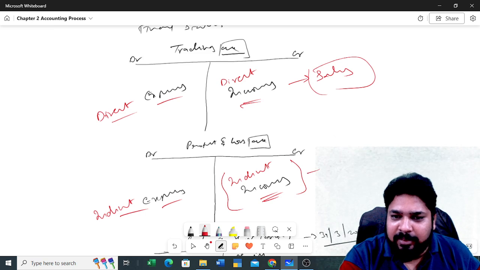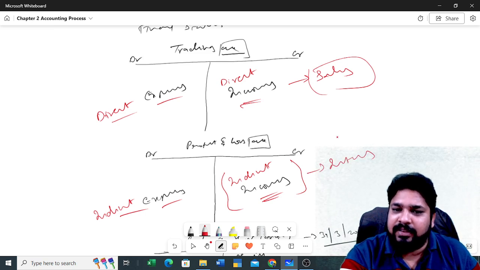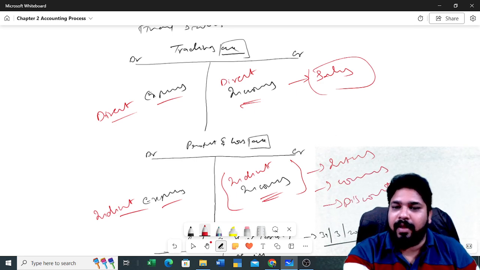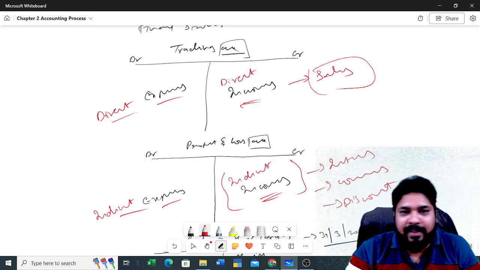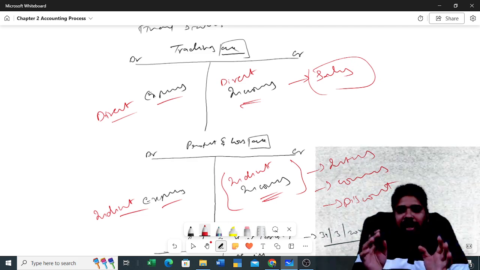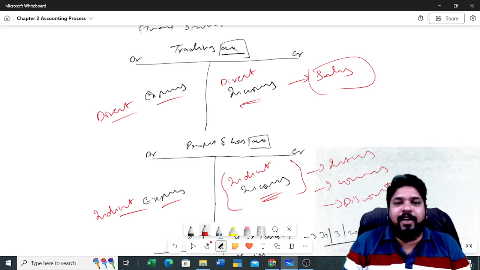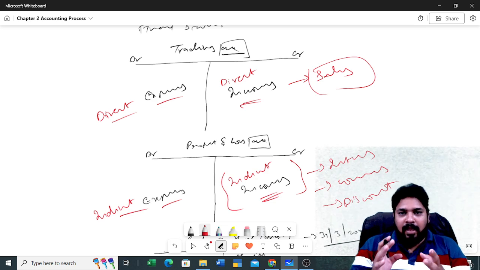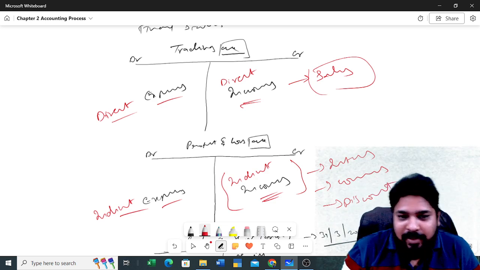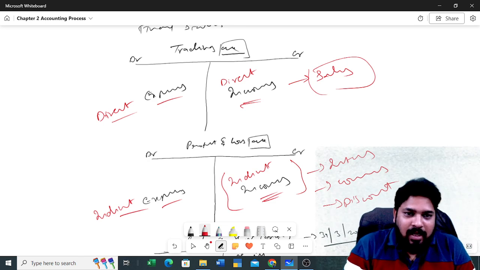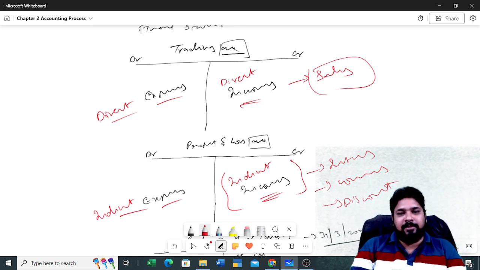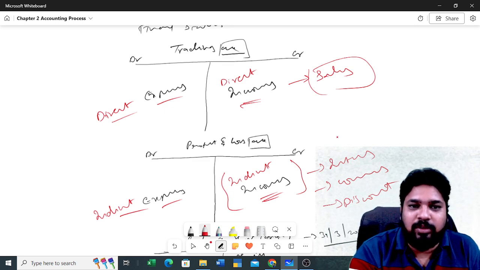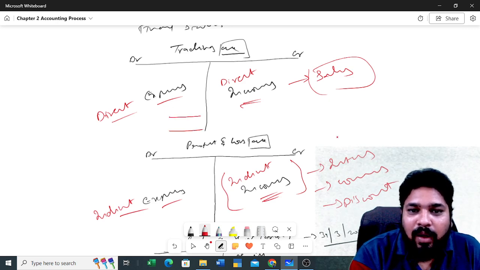These indirect incomes are interest, bank interest, commission, discount. Okay. All these things we can consider as indirect incomes. So now clearly understood, right? Expenses or incomes which directly affect our business, we call direct expenses or direct incomes. Expenses which are necessary for the business but are not mandatory, we call indirect expenses or indirect incomes. Clear?